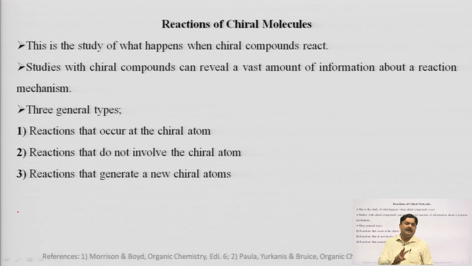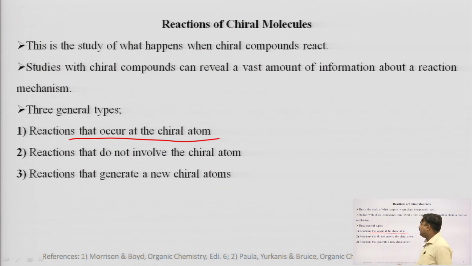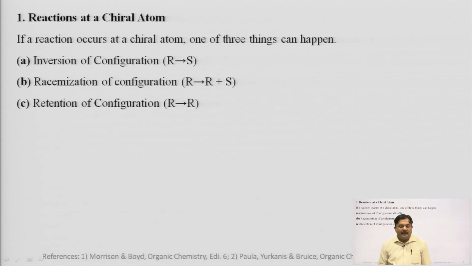In short, as you can see in the slide, chiral molecules can give three types of general reactions. Number 1, reactions that occur at the chiral carbons. Number 2, reactions that do not involve the chiral atoms. Number 3, reactions that generate new chiral atoms.